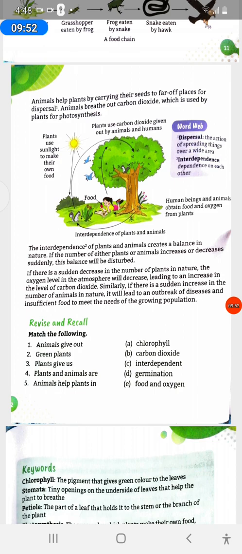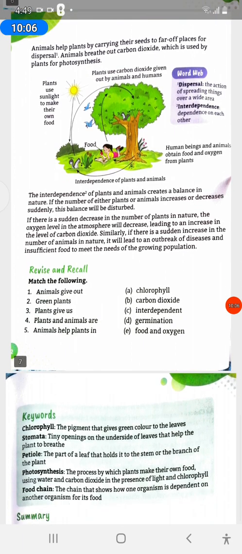Word web. Dispersal, the action of spreading things over a wide area. Interdependence. Dependence on each other. Human beings and animals obtain food and oxygen from plants. Interdependence of plants and animals. The interdependence of plants and animals creates inner balance in nature.